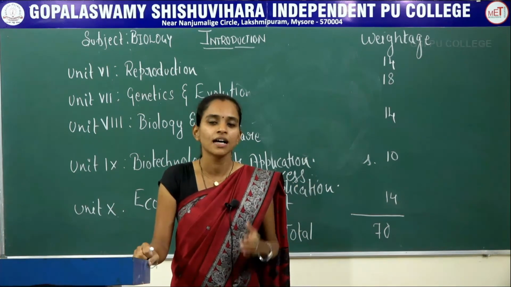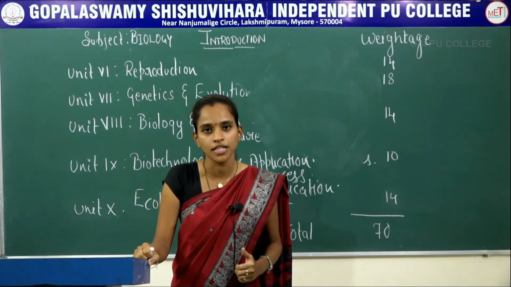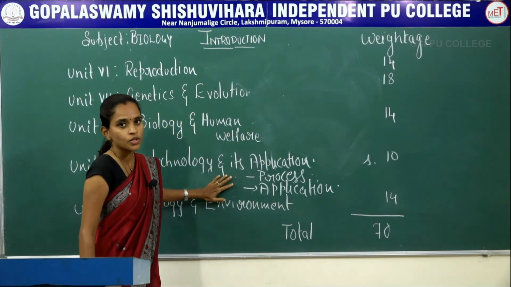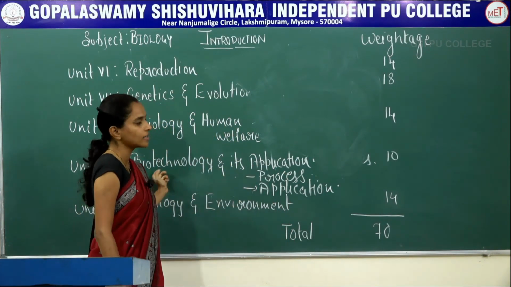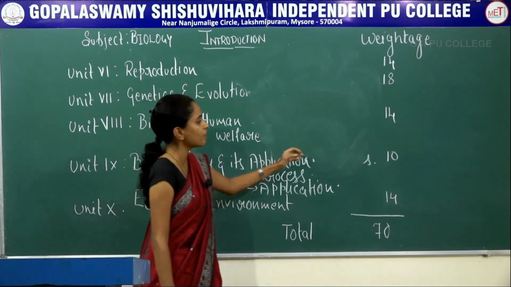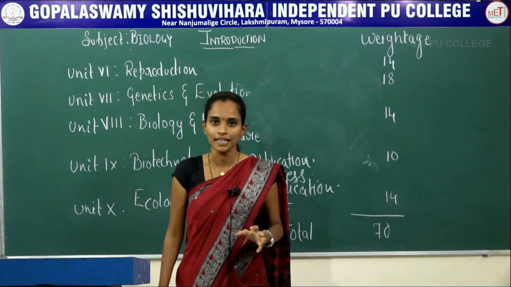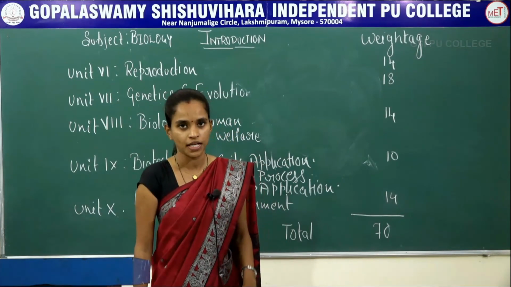So different fields where biotechnology has shown its application are studied in this unit. Both chapters together under this unit will come for 10 marks. That will be the weightage of unit 9, biotechnology and its application.